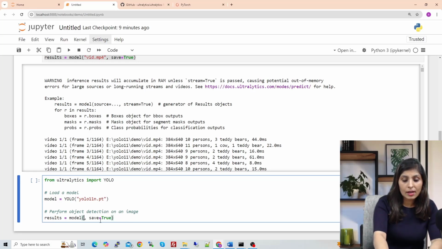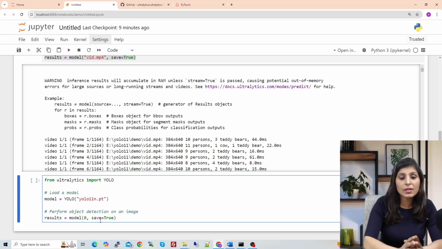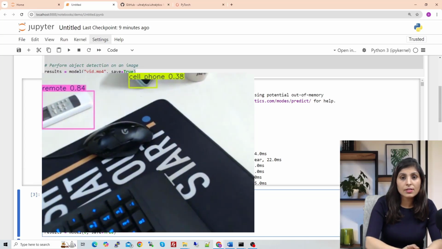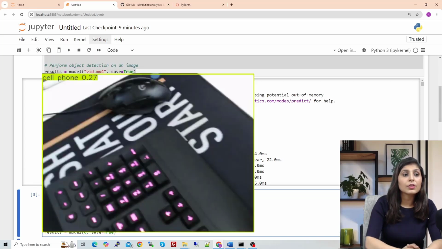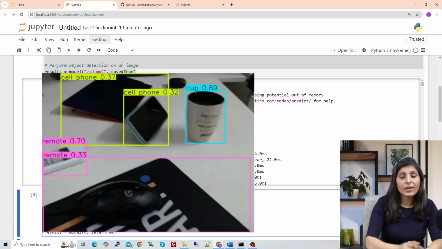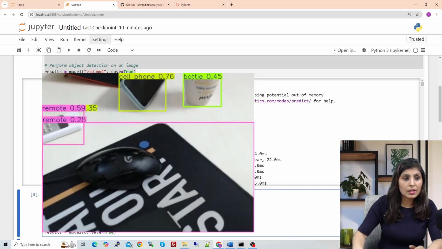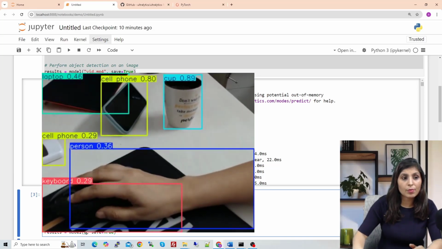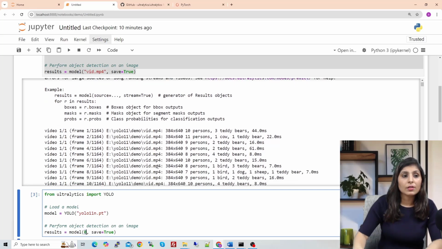So in my case I am giving 0. 0 means source 0, which means your web camera, the camera which is attached with your PC. So when you run it, it will start detecting objects from the source, which is 0, your web camera. In the same way, if you have any RTSP stream or any camera URL, just provide it over here and it will start working, right?